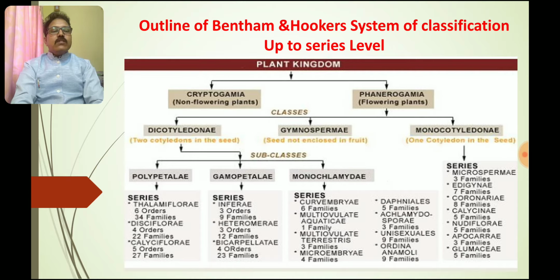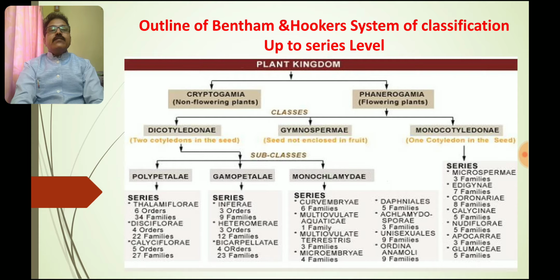Mainly we are focusing on the phanerogams. Phanerogams are divided into 3 classes: Dicotyledoni, also called dicotyledonous; Gymnospermi, that is gymnosperms; and Monocotyledoni, that is monocotyledonous plants.